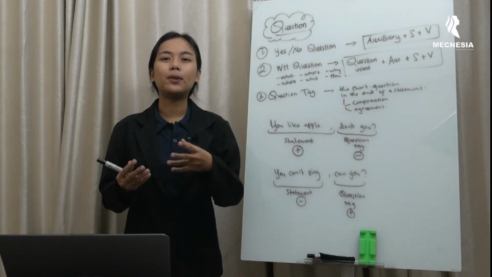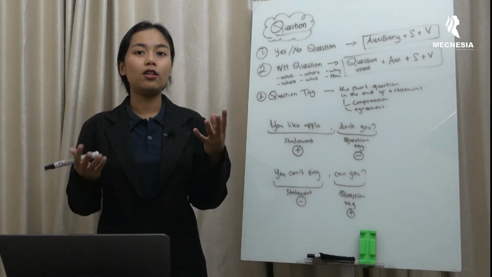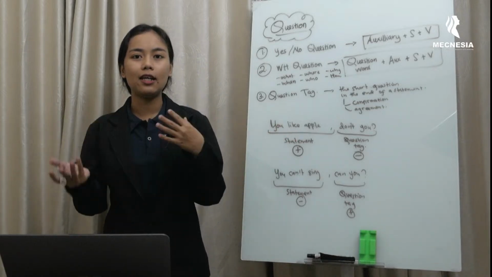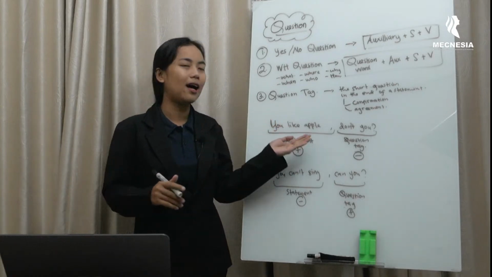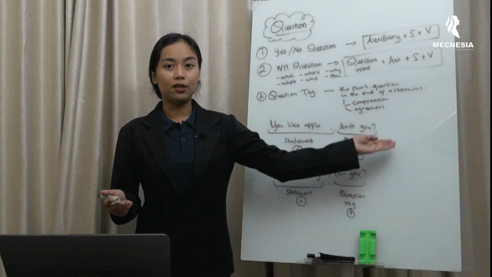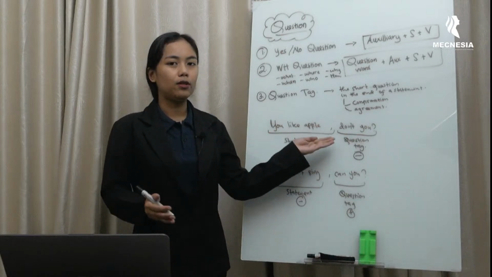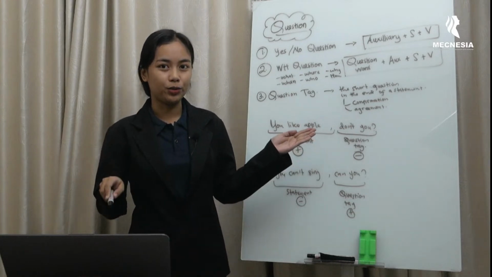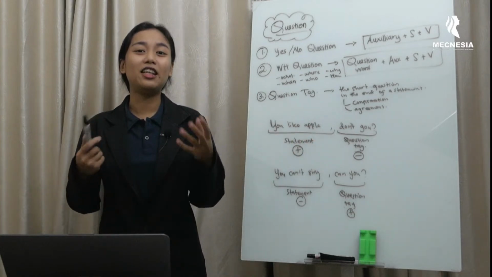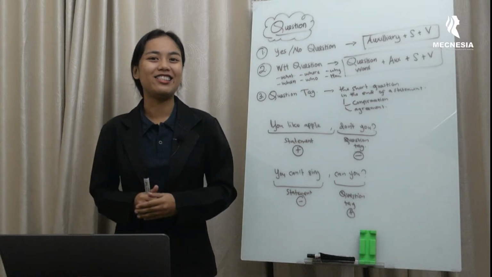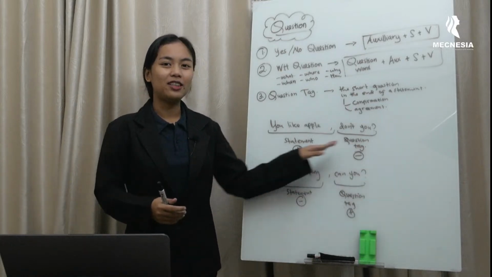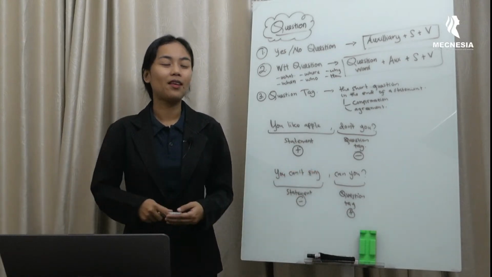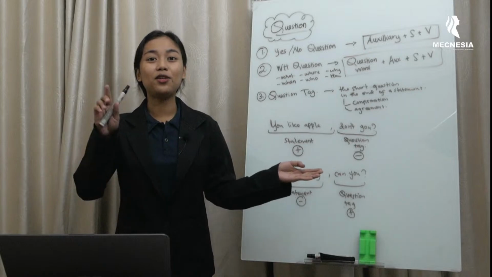Dia meminta persetujuan. So basically, the speaker doesn't know whether you like apple or not. Jadi pembicaranya itu nggak tahu sebenarnya kamu itu suka apple atau tidak. Makanya dia perlu agreement. You like apple, don't you? And then, you like apple, don't you? So, there's a different intonation. Jadi di sana ada perbedaan intonasi. Mari kita coba dengan question tag kita yang kedua. You can't sing, can you?